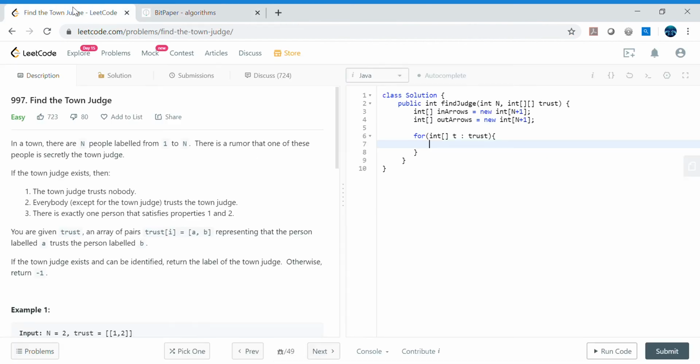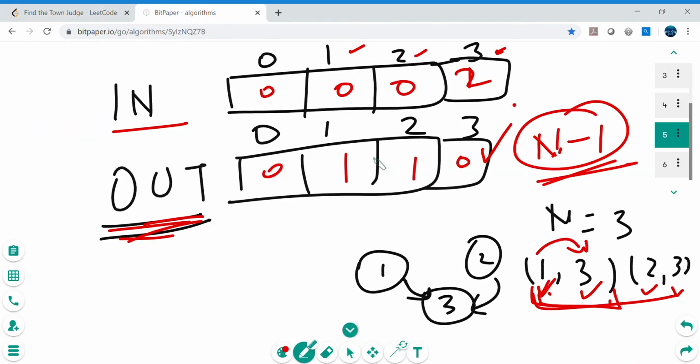So let's go ahead and do that. So what we have learned so far, out arrows t0 plus plus, and then in arrows t1 plus plus. So what we were doing here, once we keep incrementing these arrows, then we just need to iterate from 1 to n, and we need to check whether all the incoming arrows are n minus 1 or not.